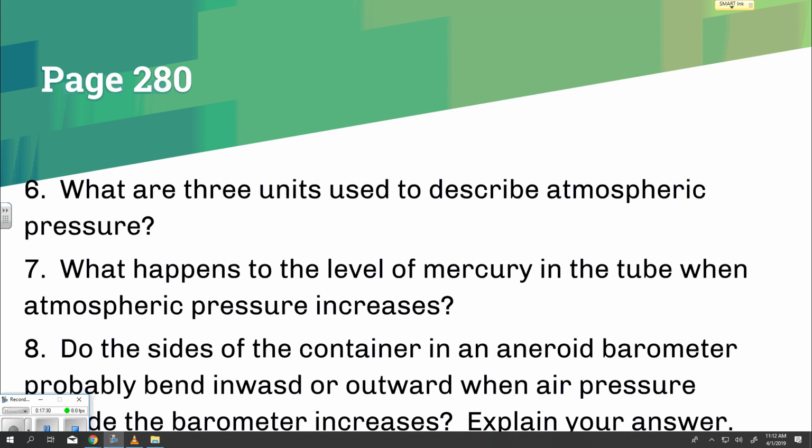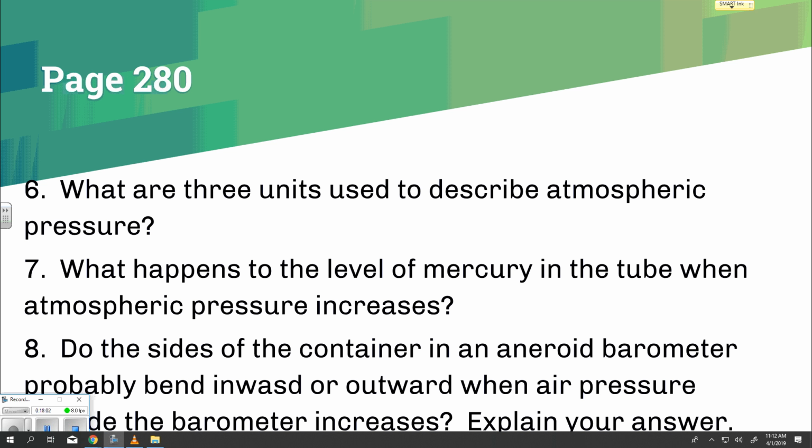Highlight: an aneroid barometer contains a sealed metal container. Most of the air inside the container is sucked out before the container is sealed. When the atmospheric pressure changes, the sides of the container bulge inward or bulge outward. The movements of the container sides move a pointer which indicates the atmospheric pressure on a scale.